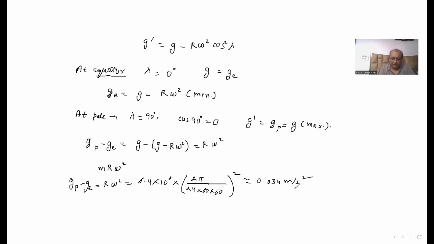Of course, this is quite small, so that's why we take approximately 9.8 meter per second square on the surface of Earth. Okay, I hope this is clear to you.